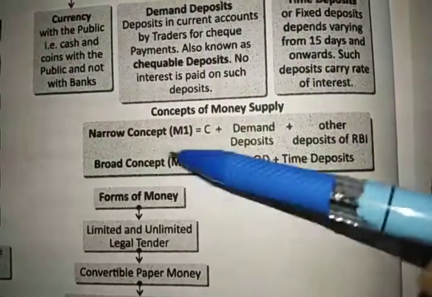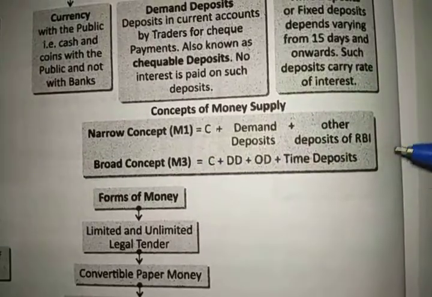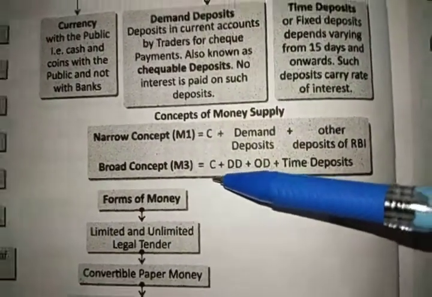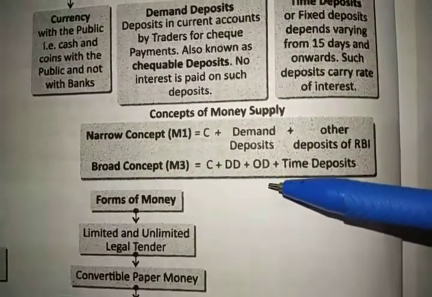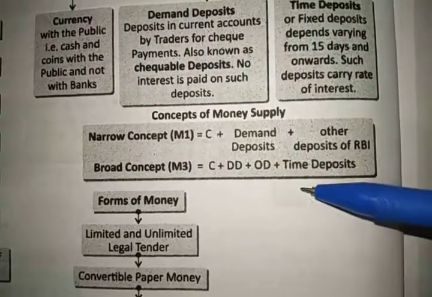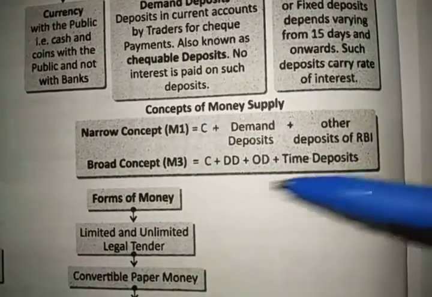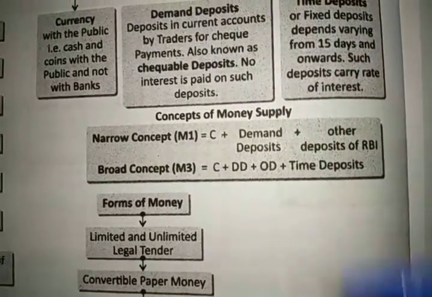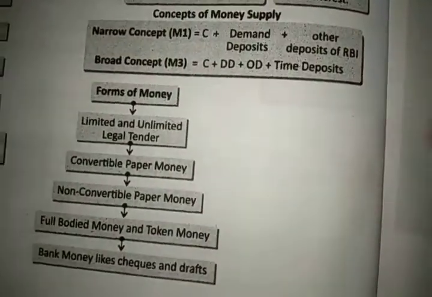The M2 concept, that is not written here, includes the post office savings with M1. The M3 concept is cash plus demand deposit plus other deposits plus time deposit, which means we have here time deposit and other deposits that were separate from the M1 concept. Alright, this was the broader concept.